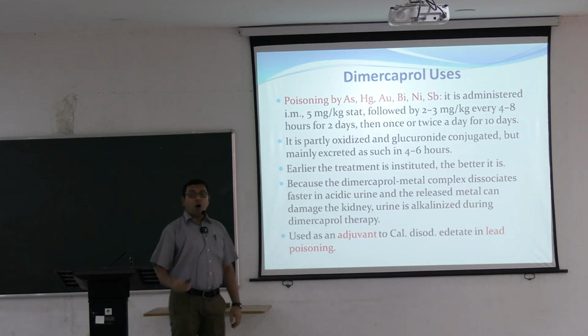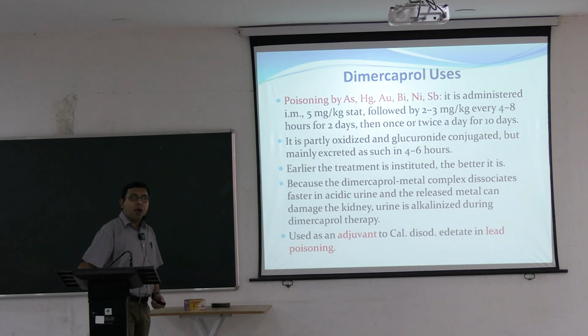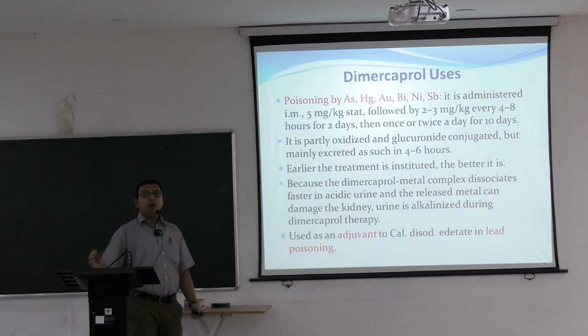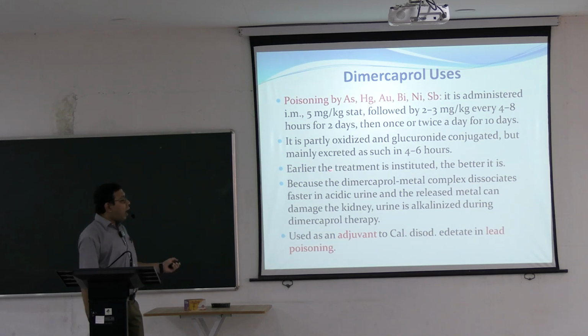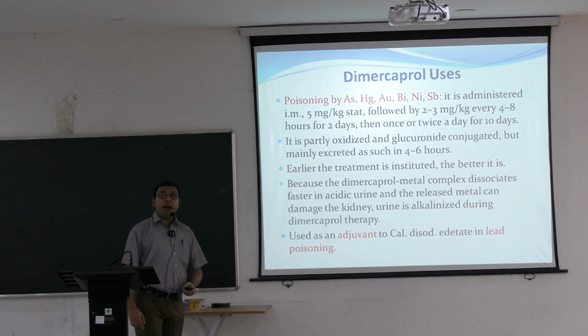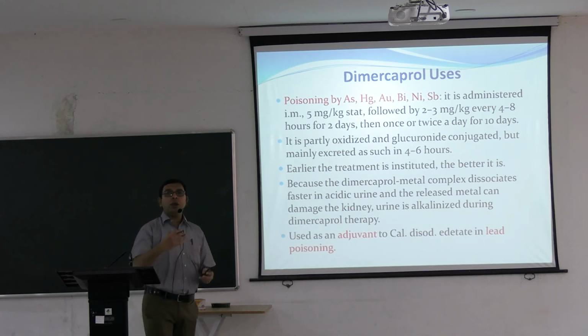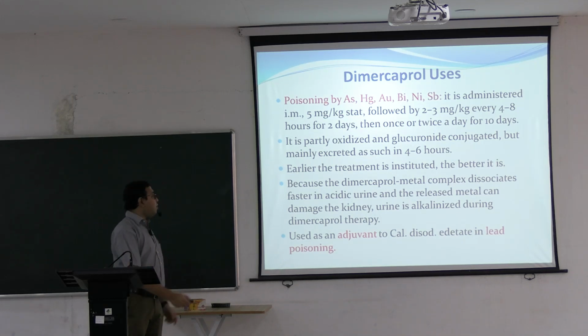10 days. It is often used in different types of warfare also, and in different laboratories where sudden poisoning by these compounds happens, in different chemistry laboratories. It is partly oxidized and glucuronide conjugated, mainly excreted in 4 to 6 hours. The earlier the treatment is instituted, the better it is. The earlier it is instituted, the more the different enzymes will be left alone. It will form coordination complexes with these heavy metals and the body will survive.